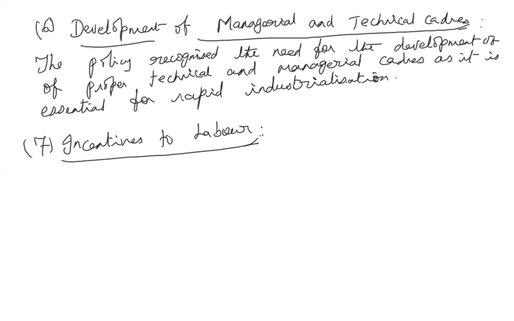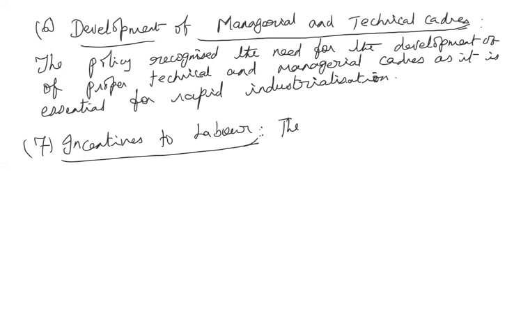So at this point of time, the Minimum Wages Act was already passed in 1948. And apart from that, the industrial disputes and working conditions of the labor should be proper, isn't it? Then only they will have the incentive to work efficiently. So all those rules and regulations which facilitate the laborers to work properly were framed during this point of time. That is, all those provisions were made in the IPR 1956 policy.